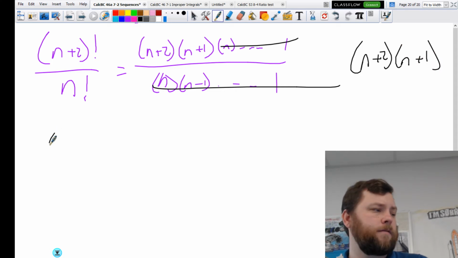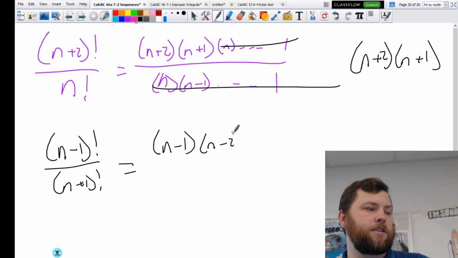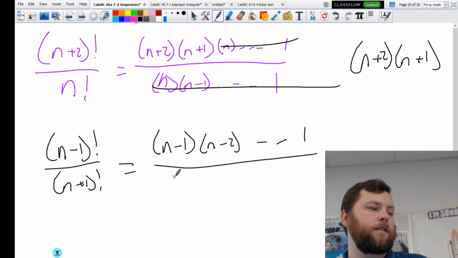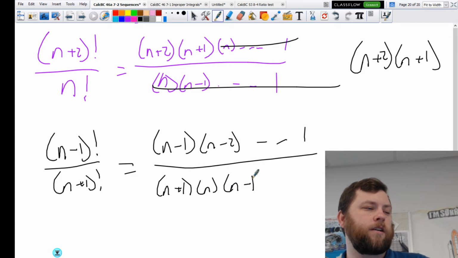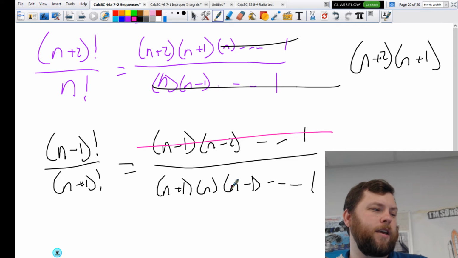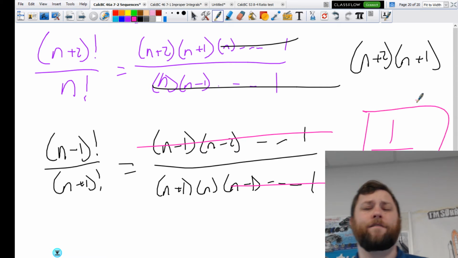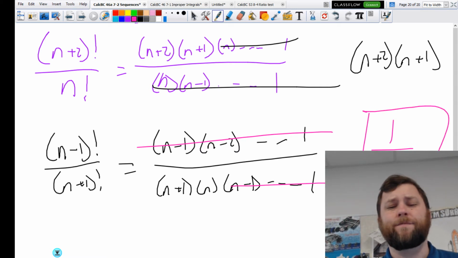The other one is n minus 1 factorial over n plus 1 factorial. Again, expand it out. N minus 1, n minus 2, down to 1. And this is n plus 1, n, n minus 1, all the way down to 1. And then you cancel these out. Boom. And boom. So I'm left with 1 over n plus 1 times n. Just leave it like that, folks. I don't care what you do.